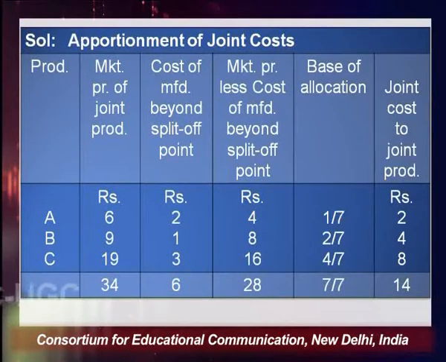In this proportion, that is 1 by 7, 2 by 7, 4 by 7, I will allocate the cost of 14 rupees, which is a common cost for all these 3. So 1 by 7 of 14 rupees comes to be 2, 2 by 7 of 14 rupees comes to be 4, and 4 by 7 of 14 rupees comes to be 8. So this way we have allocated the 14 rupees common cost which we have incurred for the 3 products.